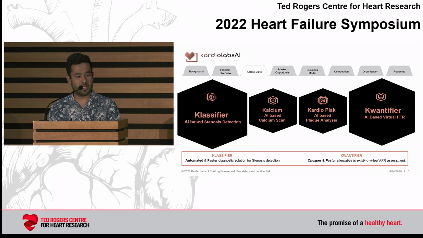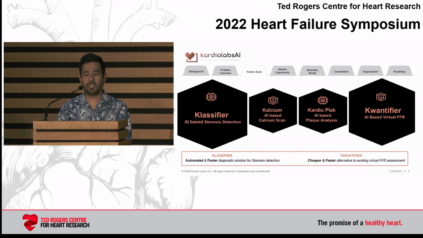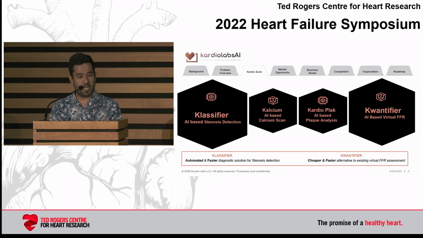We have 4 products in general. Two of the products we are currently working on, and 2 are in future plan. The first solution that we have is Classifier, an AI-based stenosis detection tool. We take the CT scans and diagnose if there is stenosis, and if there is, how much is the degree of stenosis. Another solution that we have is Calcium, an AI-based calcium scan. We are using AI to automatically detect how much calcium is in your arteries and what is the degree of calcium.